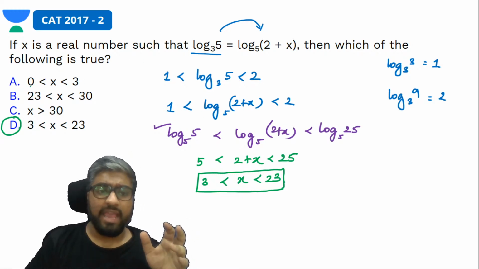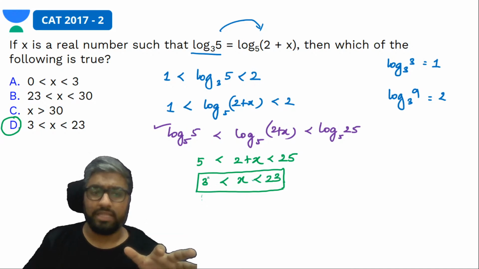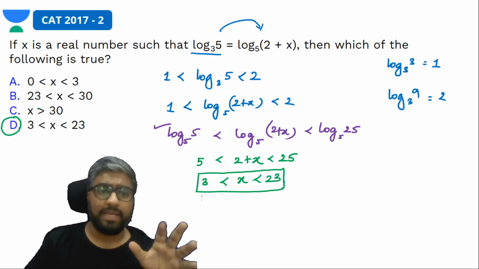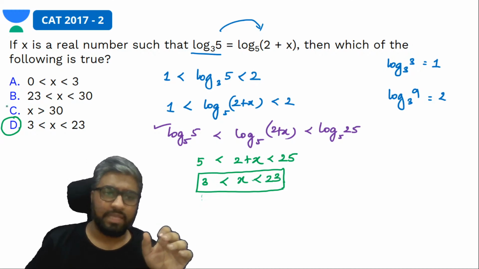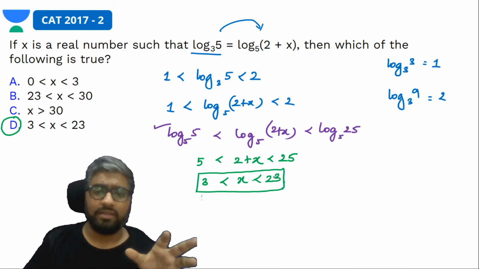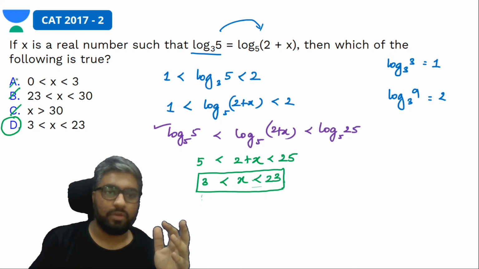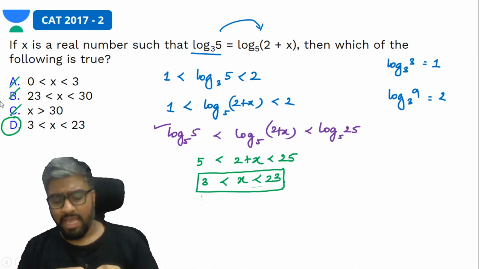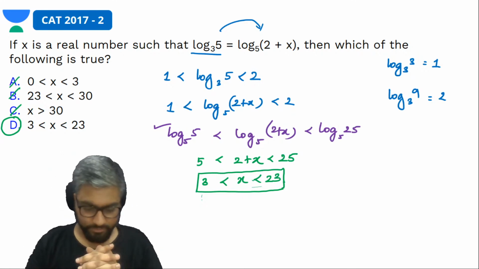See, A क्या है between 0 and 3 और ये बोल रहा है कि this has to be definitely more than 3. Yes, B is between 23 and 30, but this is definitely saying x is less than 23. C is saying x is more than 30. That's clearly denying it. The only answer choice left is what? Option D. Yes, so what's my answer? Option D. X should lie between 3 and 23. Got it? Yes.